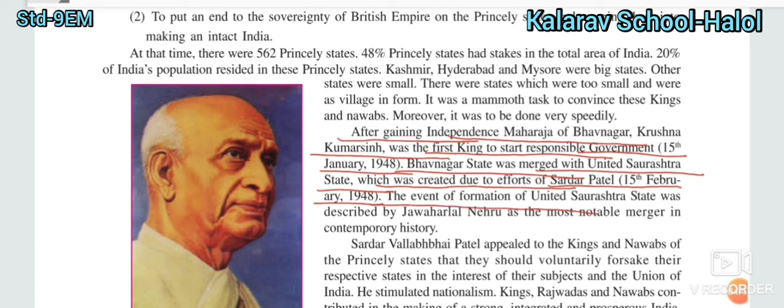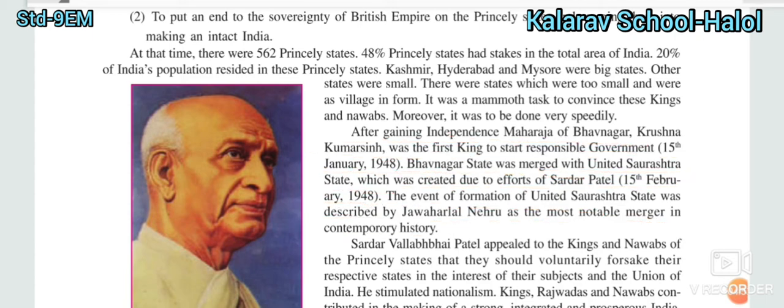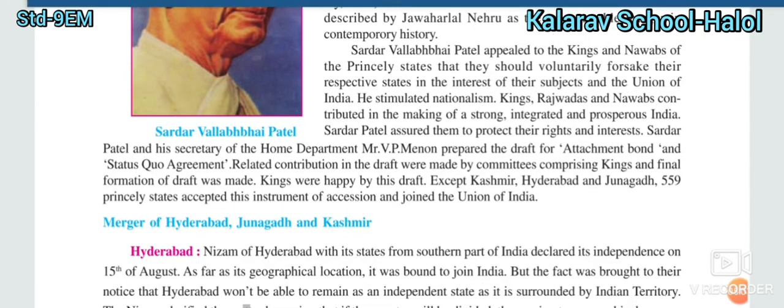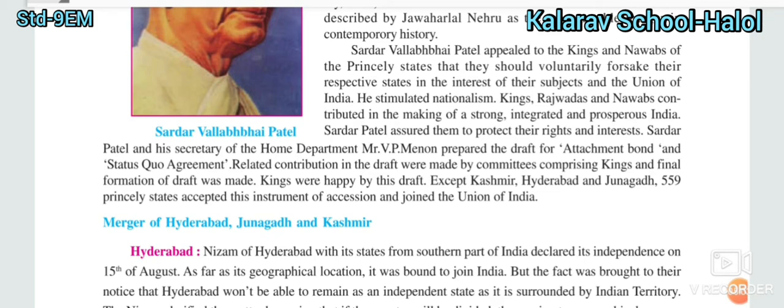The formation of the United Saurashtra state was described by Jawaharlal Nehru as the most notable merger of contemporary history.